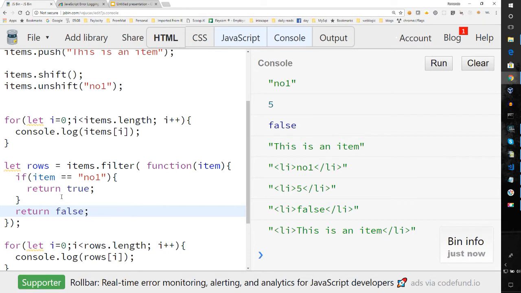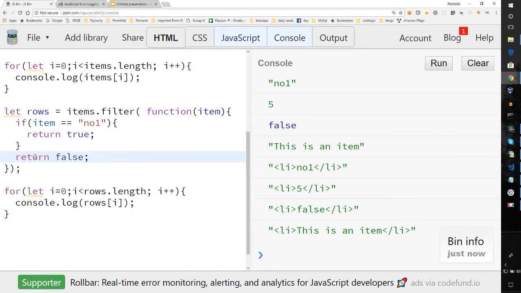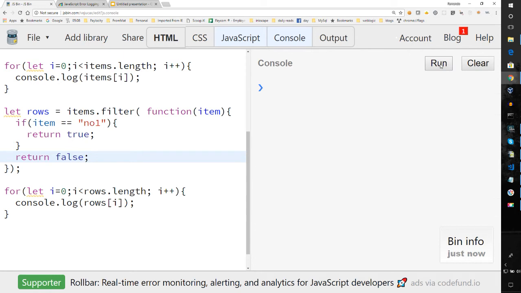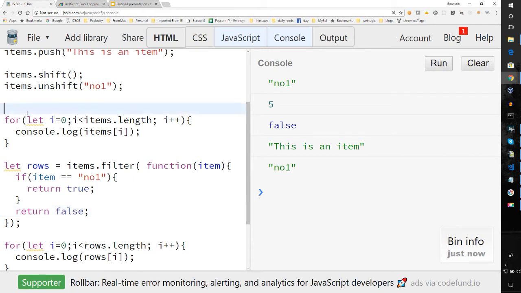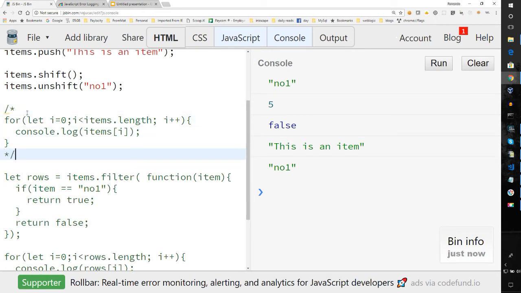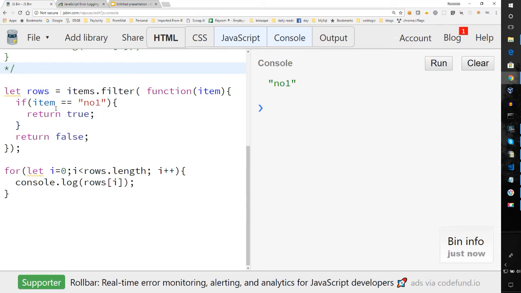And what that does now is give us the rows only where that item is equal. So let's go ahead and execute that again. And you notice that this time it gives us only that. So let's get rid of this for now so we don't get it mixed up. And you can see what I'm doing. So you notice that it filtered out only the item number 1.